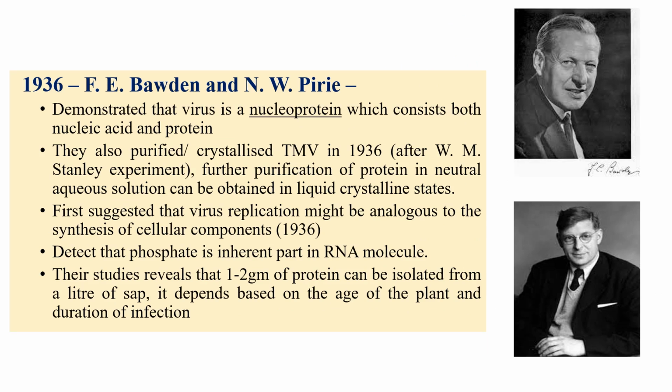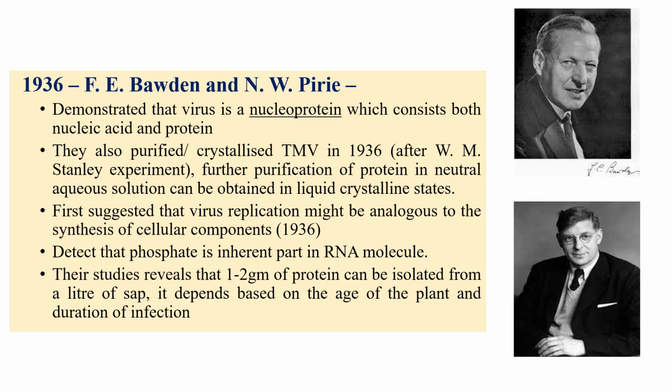F.C. Bawden and Pirie. In fact, the Nobel Prize was supposed to go to Bawden and Pirie. They made lots of significant contributions. They were the first persons to say that a virus is a nucleoprotein. The term was first given by them only. So a virus contains both nucleic acid and protein. That's why it is named nucleoprotein, the combination of nucleic acid and protein.